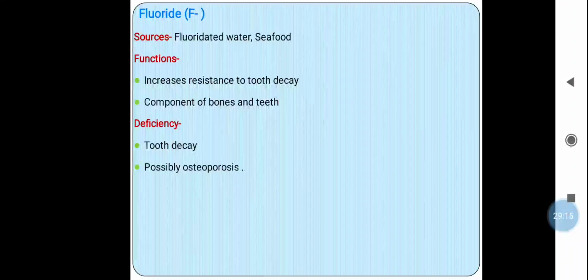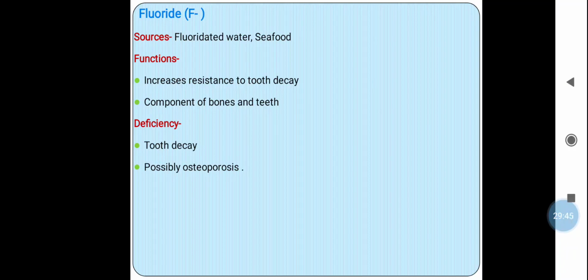So here we covered the one part, that is the nutrients, that is the micronutrients and the macronutrient. So now from the next lecture we will continue with the next part from this chapter, that is the water, or what are the functions and the requirement of water in our diet, what is meant by balanced diet, or what is the composition of the balanced diet, that we will see in the next lecture.